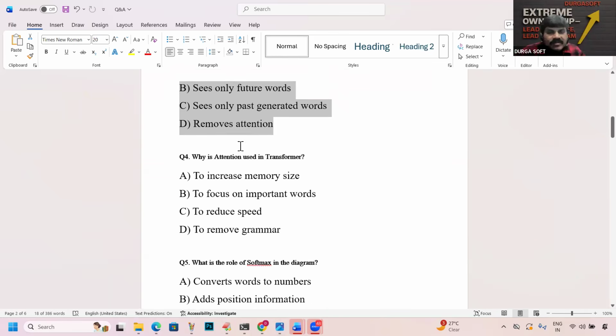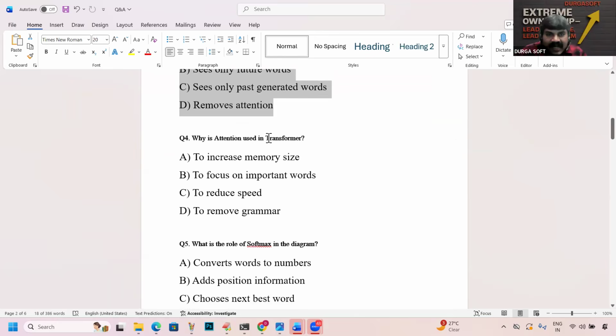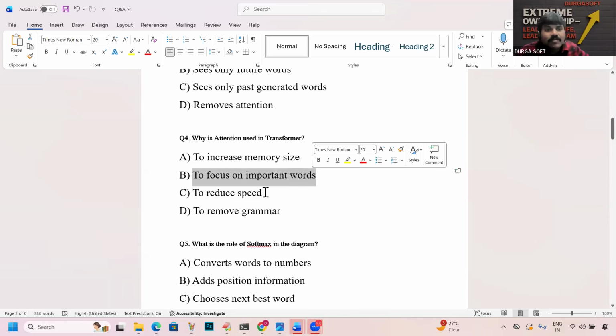Okay, so why is attention used in transformer? What is the purpose of attention? Focus on important words. You people should be aware. Is it to increase memory size, to focus on important words, to reduce the speed, or to remove grammar? Which one is correct? B, to focus on important words.